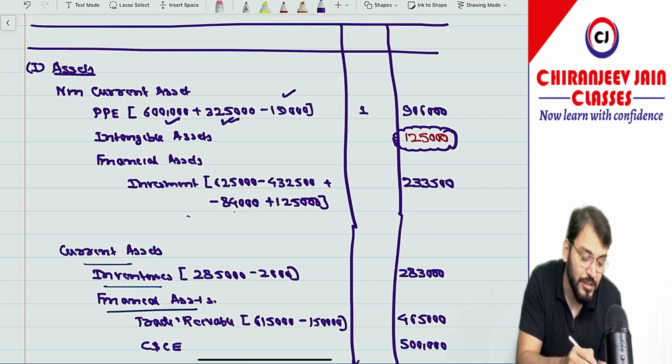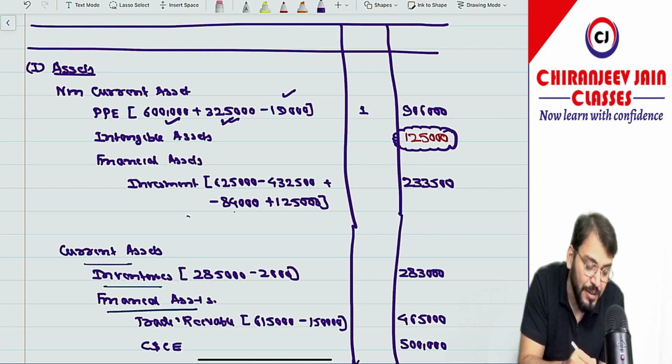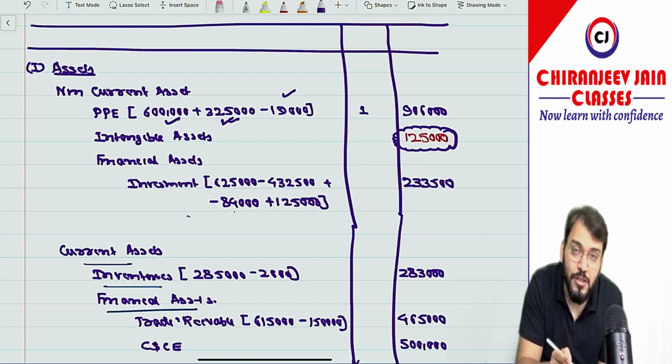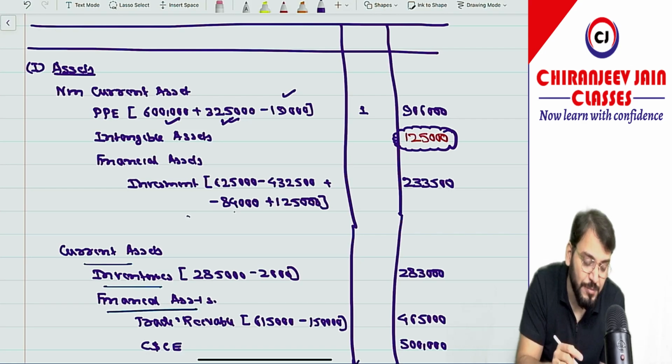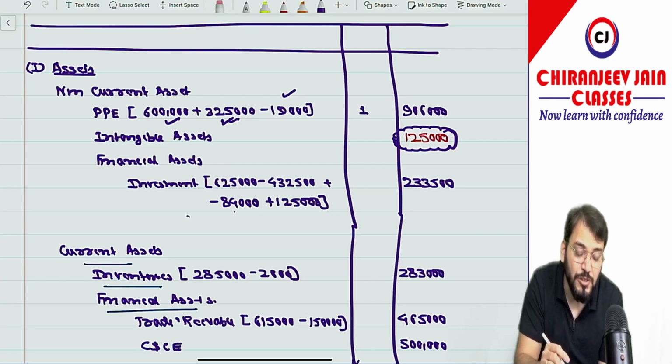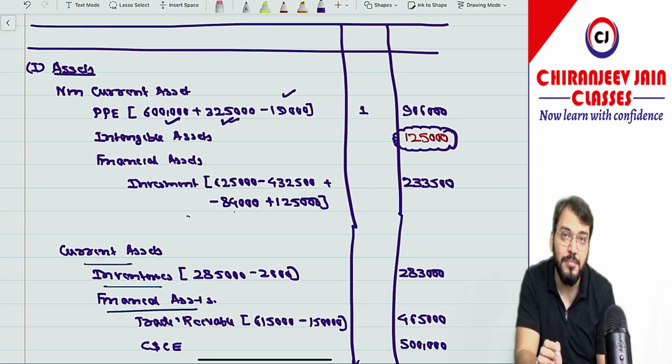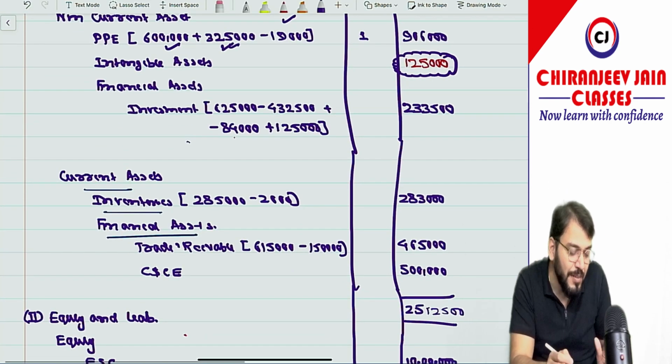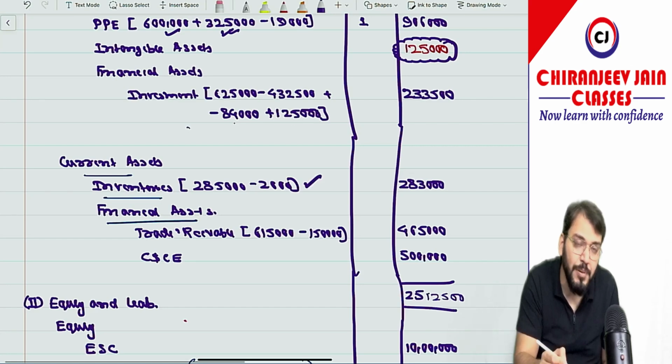So what we have done, first from this 6,25,000 we have deducted the cost price of investment. That was the total cost price of investment, that is 40% and 35%, then minus 84,000, and in this we will add the investment of which company? The subsidiary company. So this balance will come. I hope you have understood this point. Inventory will come, we will deduct the URP.